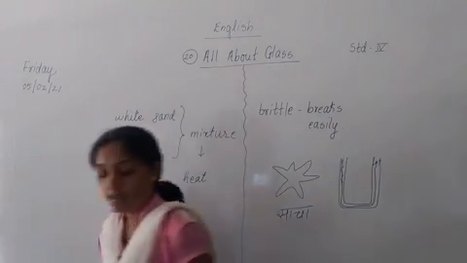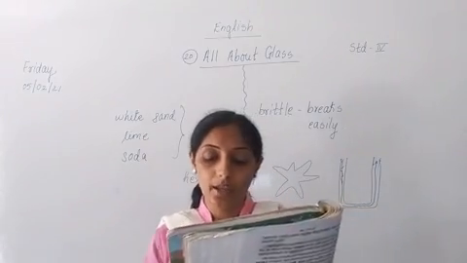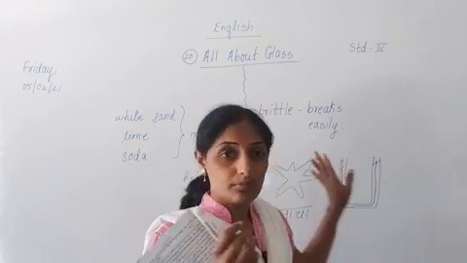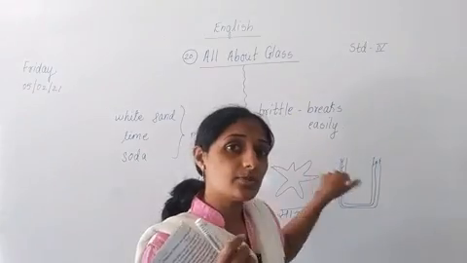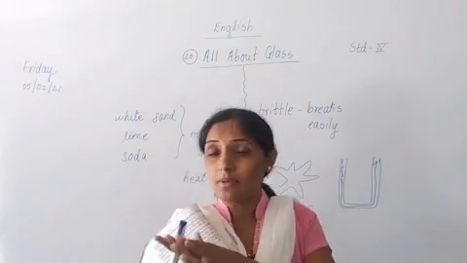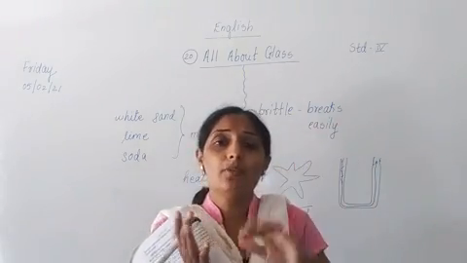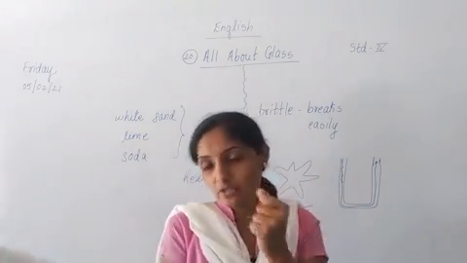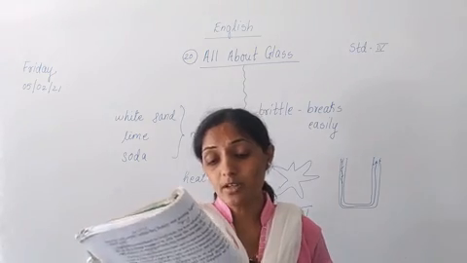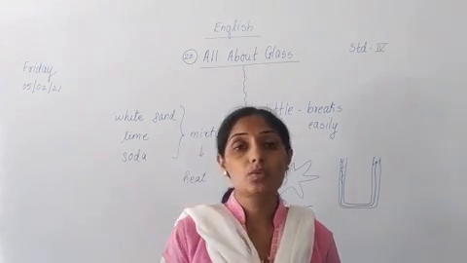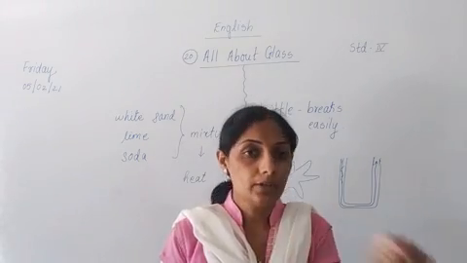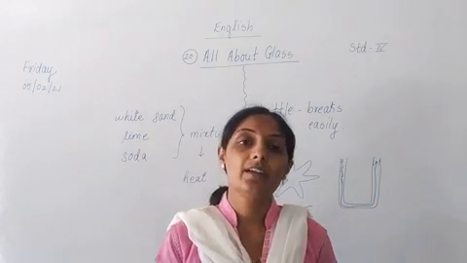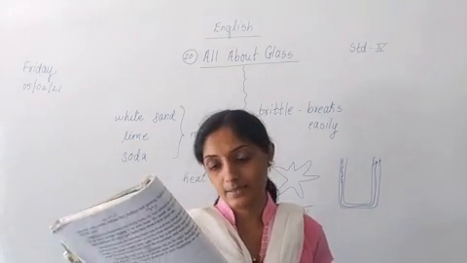Here it is told that very hot glass is more like a liquid. You can pour it, mold it, roll it. You can mold it means what? Moldings are there. Yes or no? You can pour it into some molds. Then you can roll it with the help of some machines. Then you can press it with the help of a machine, and even blow it to make varieties of shapes. If you take it in a straw and blow, you will be able to make different varieties of shapes of the glass.